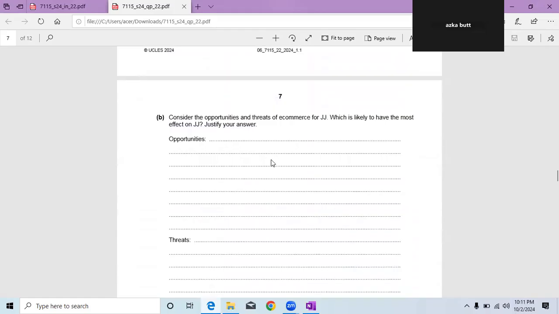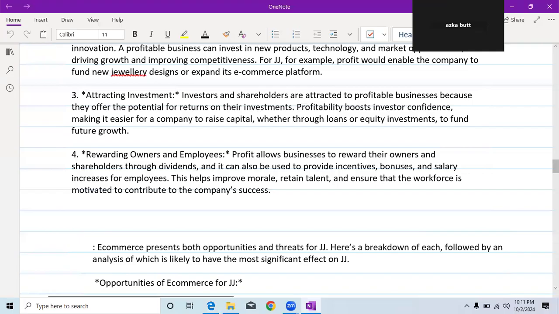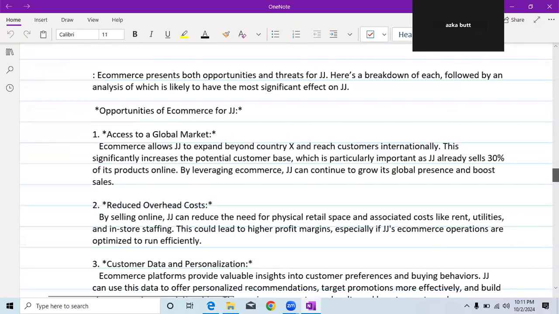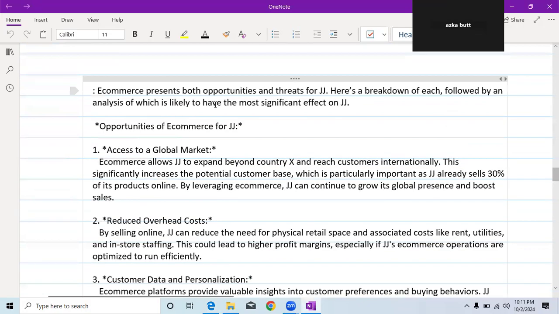So in the B part, consider the opportunities and threats of e-commerce for JJ, which is likely to have the most effect on JJ. Justify your answer. Okay. So first of all, let's discuss the opportunities. E-commerce presents both opportunities and threats for JJ. Here's a breakdown of each, followed by an analysis of which is likely to have the most significant effect on JJ. So, opportunities of e-commerce for JJ.